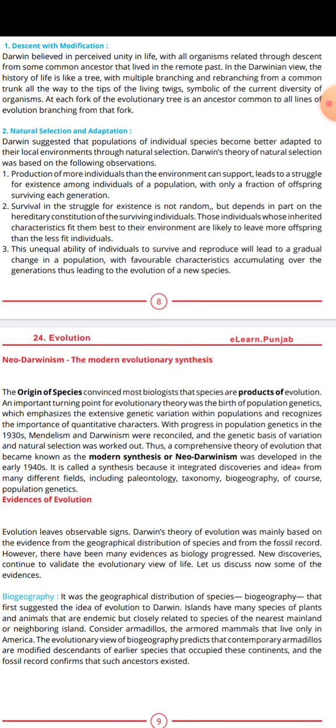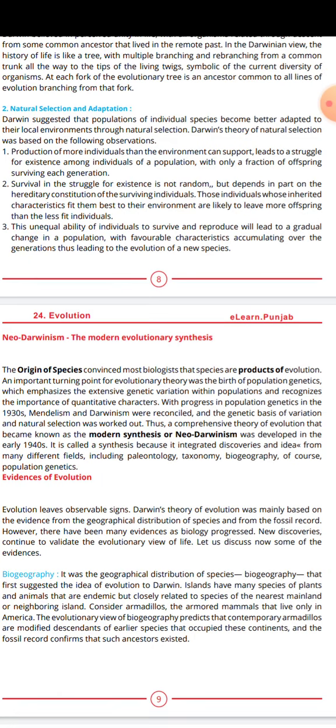Darwin's theory of natural selection was based on the following observations. First, the production of more individuals than the environment can support leads to a struggle for existence among individuals of a population, with only a fraction of the offspring surviving each generation.